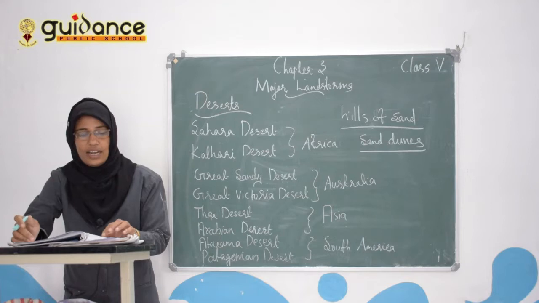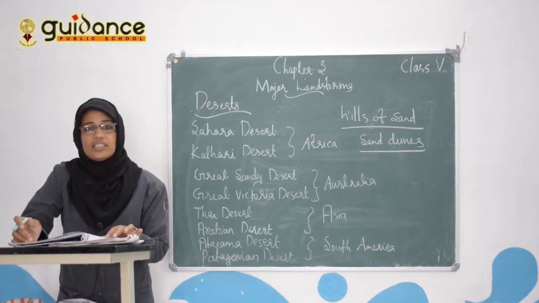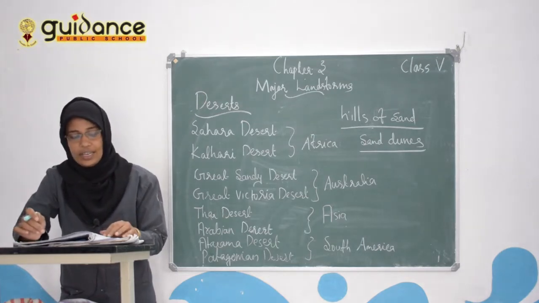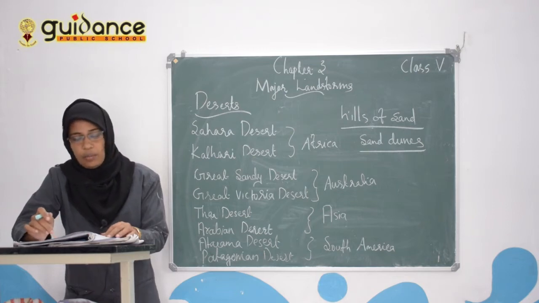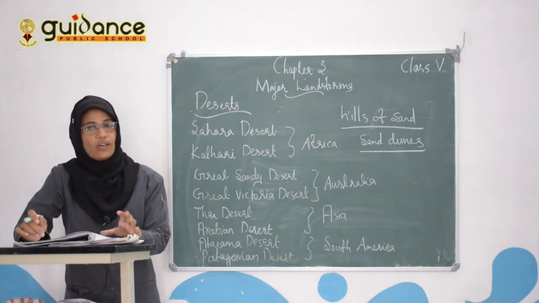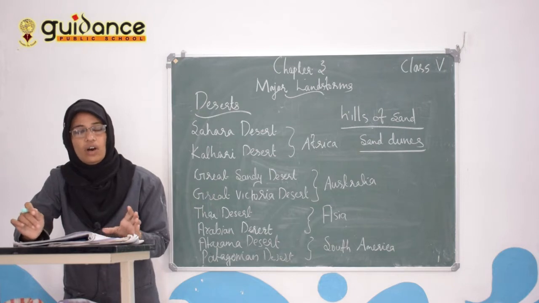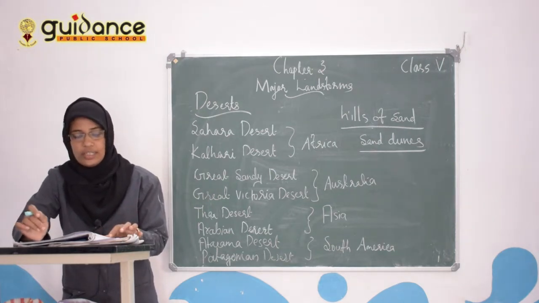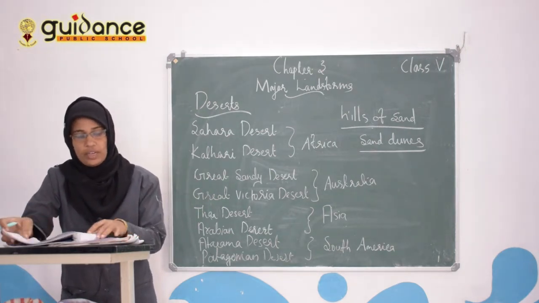Most deserts are located in the western side of continents and on the leeward side of mountains.